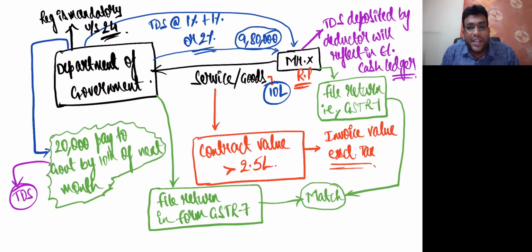Why? Because in general, registration under GST law is PAN based, a permanent account number, a 10-digit alphanumeric code. We know that, right? But persons who deduct tax at source obtain their registration number using TAN, not PAN. Practically, I've got a lot of clients for whom we file GSTR 7. I've got one client who is the post office department, and one who is a waterworks department. Whenever they make payment where the contract value is more than 2.5 lakhs, they'll do TDS and file GSTR 7. Getting clarity, my dear friends?